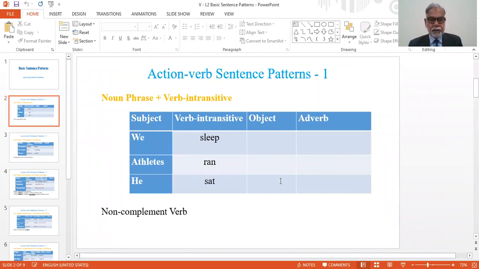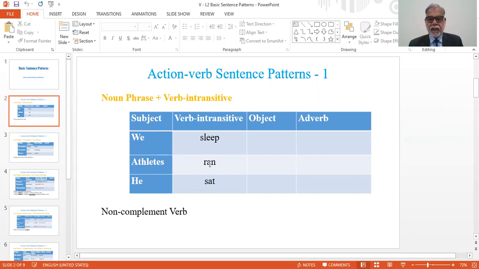So the first pattern is noun phrase plus verb intransitive. In this pattern, we have subject, for example, we, and the verb sleep, verb intransitive. In second example, the athletes ran.